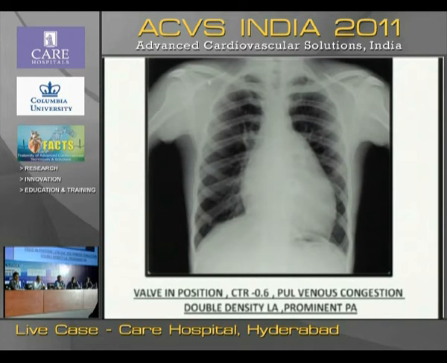This is his chest X-ray PA view, which shows situs solitus, levocardia, mild cardiomegaly with cardiothoracic ratio of 0.6, grade 1 pulmonary venous congestion, dilated left atrium and left ventricle, and a double shadow of LA. We can also see prominent pulmonary artery markings.